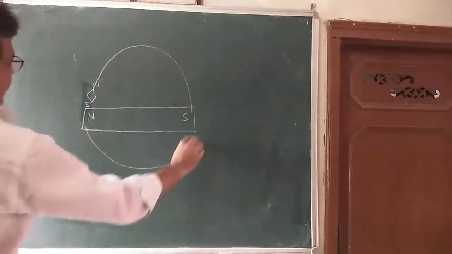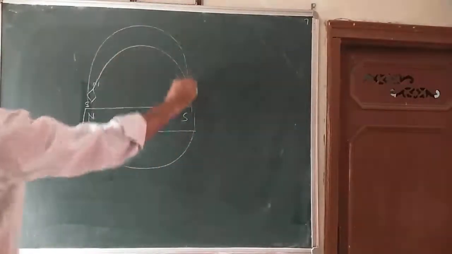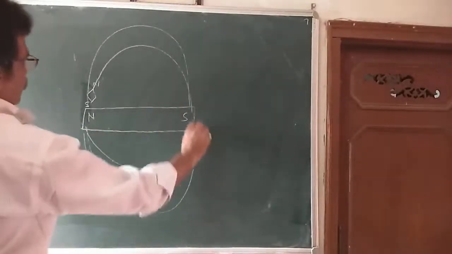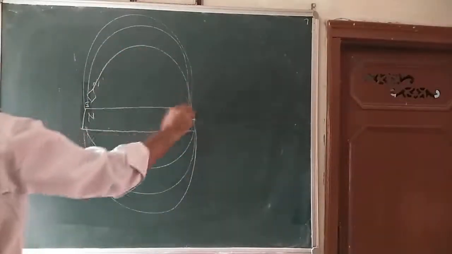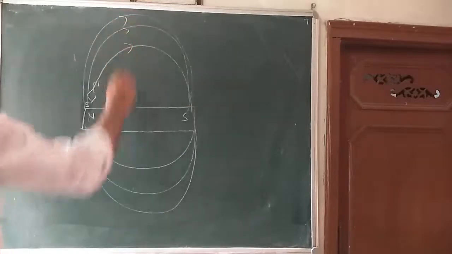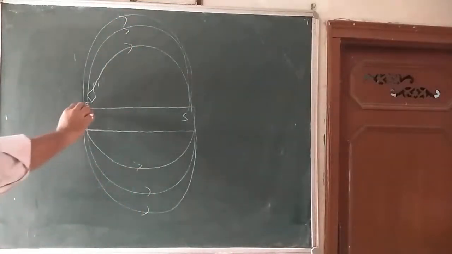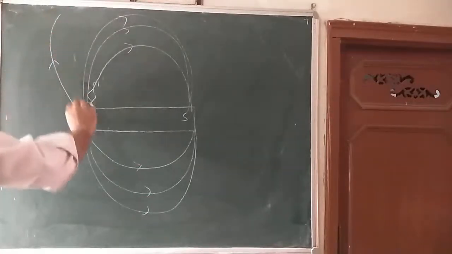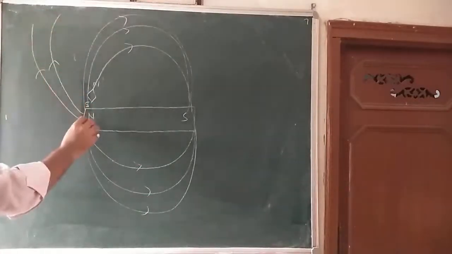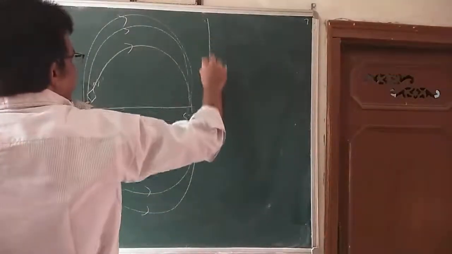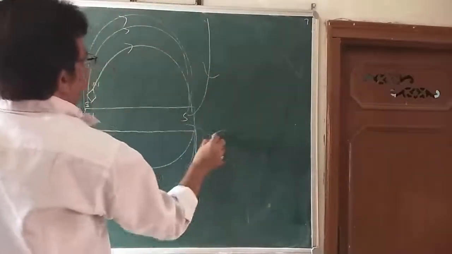So magnetic field lines start from the north pole and end at the south pole like this. In this manner. Similarly here, like this.